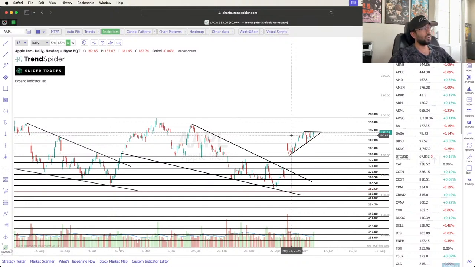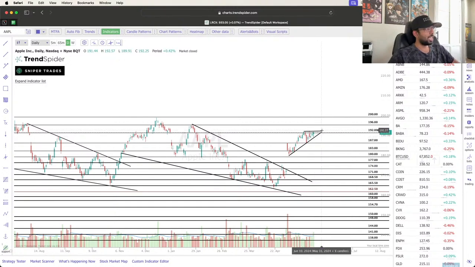We were talking about how Apple 192 was something that has been acting as resistance, and that's essentially where we have taken the position. And I was not very concerned about Apple even when it fell off towards 190 or under 190, because I was looking at this trend line on the daily, and if it was broken, I would have cut off our swing position. But it bounced back really hard prematurely, like how QQQ kind of bounced off at 443 instead of 440. It did not even hit the trend line, which is pretty good.